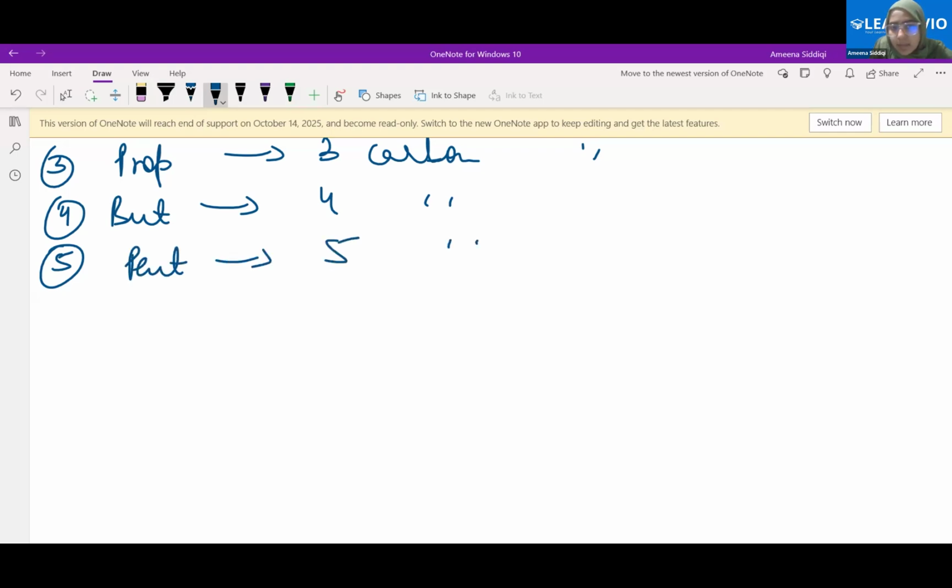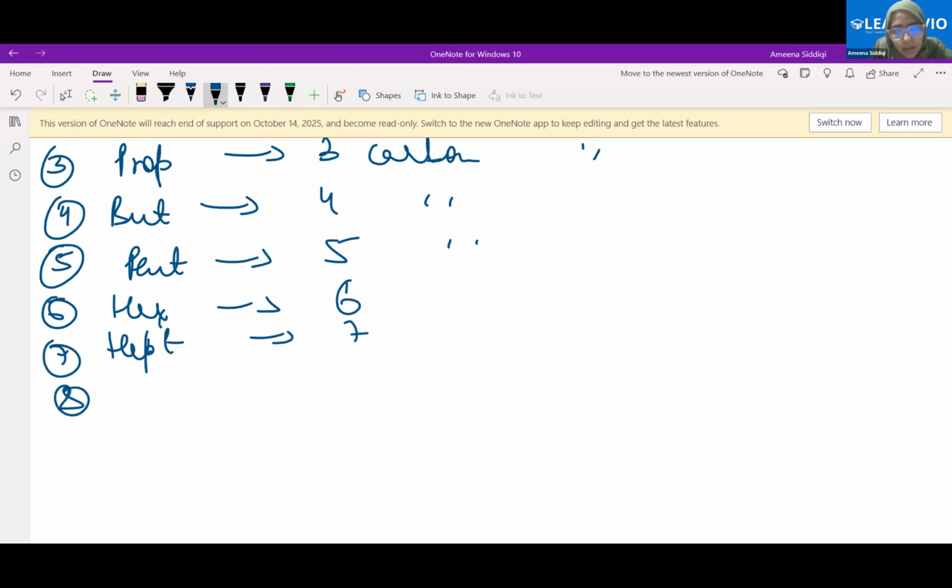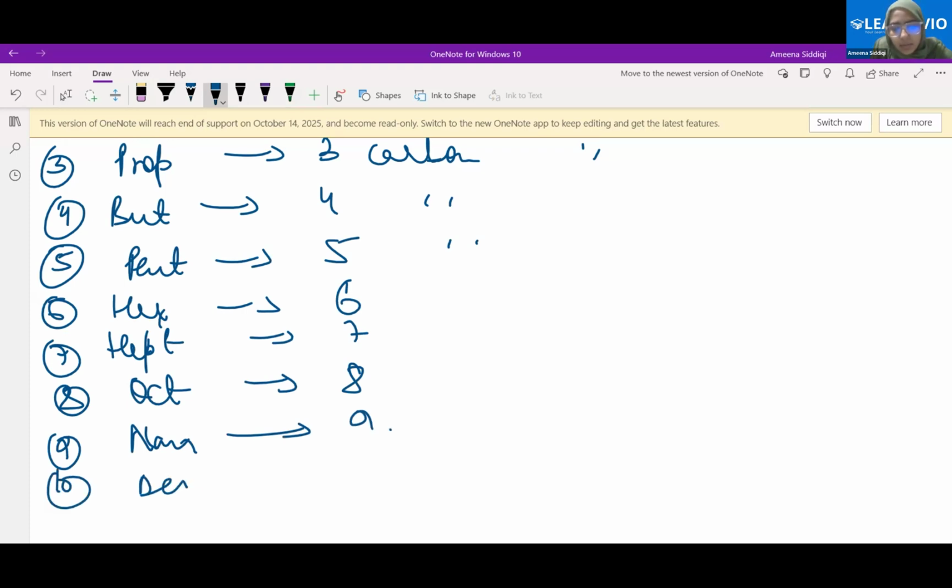Pent means five carbon atoms. Hex, six carbon atoms. Hept, how many carbon atoms? Seven. Oct, eight carbon atoms. Non, nine carbon atoms. And dec, we have 10 carbon atoms. Till nine, it's fine with you? Okay. Now let's go with the naming of the compound. Next.